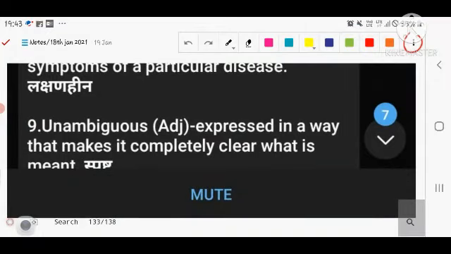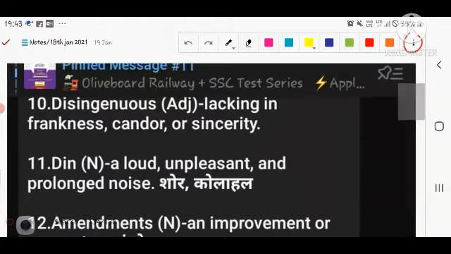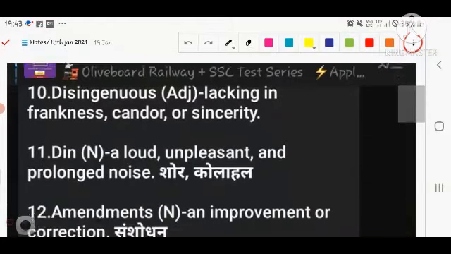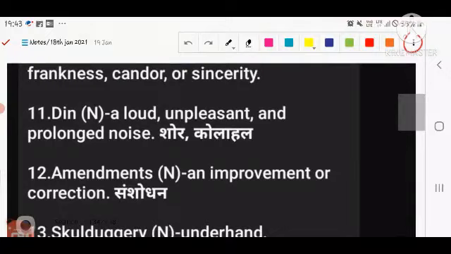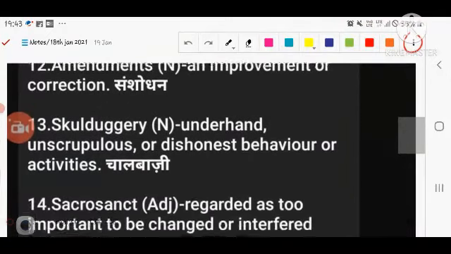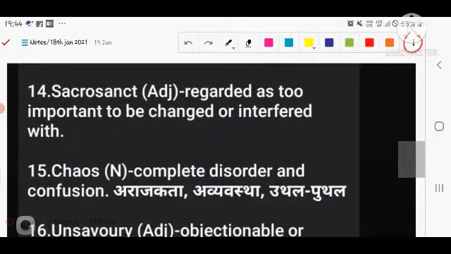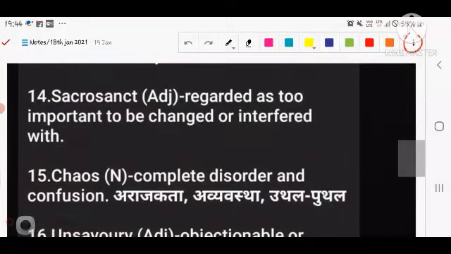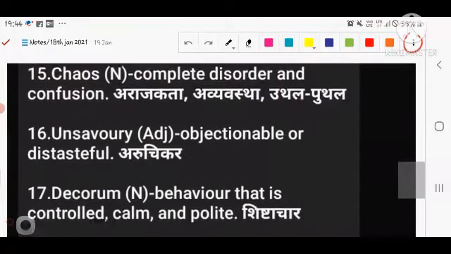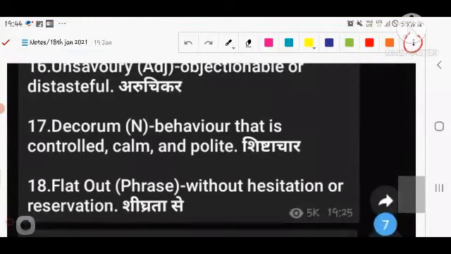Next is ambiguous, expressed in a way that makes it not completely clear what is meant. Next is disingenuous, lacking in frankness, candor or sincerity. Din, a loud, unpleasant and prolonged noise. Amendment, an improvement or a correction. Skullduggery is nothing but underhand, unscrupulous, chalbaji type of thing. Sacrosanct, regarded as too important to be changed or interfered with. Next is chaos, complete disorder and confusion. Unsavory, objectionable or distasteful thing.